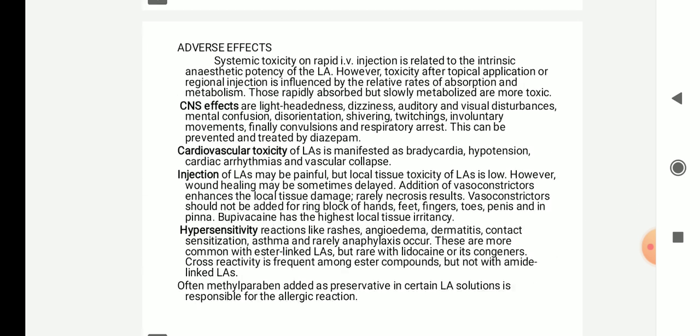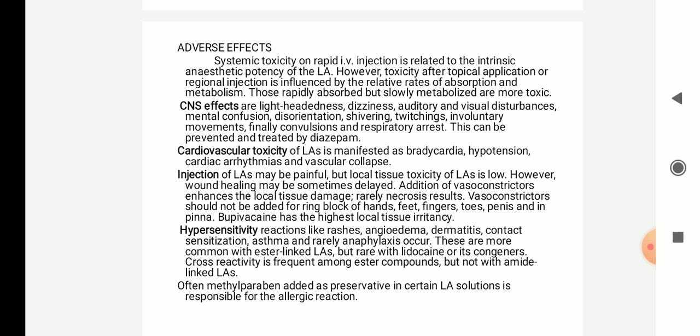Next, adverse effects. Systemic toxicity on rapid IV injection is related to the intrinsic anesthetic potency of the local anesthetics. However, toxicity after topical application or regional injection is influenced by the relative rate of absorption and metabolism. Those rapidly absorbed but slowly metabolized are highly toxic.